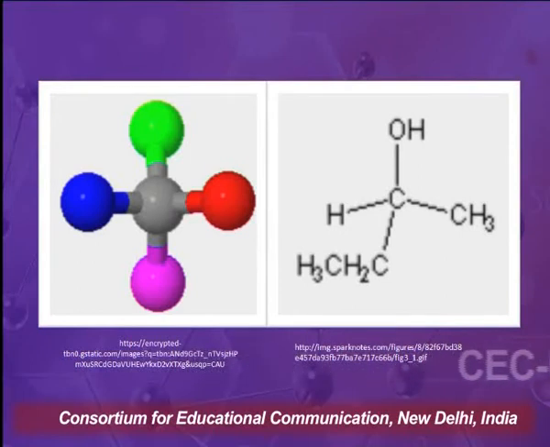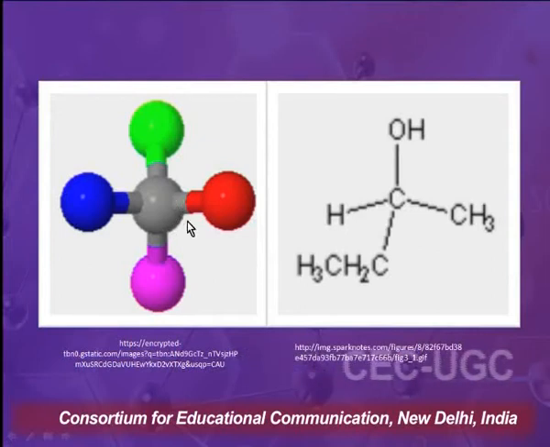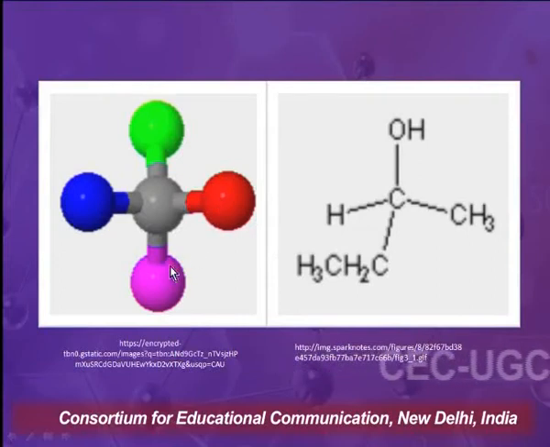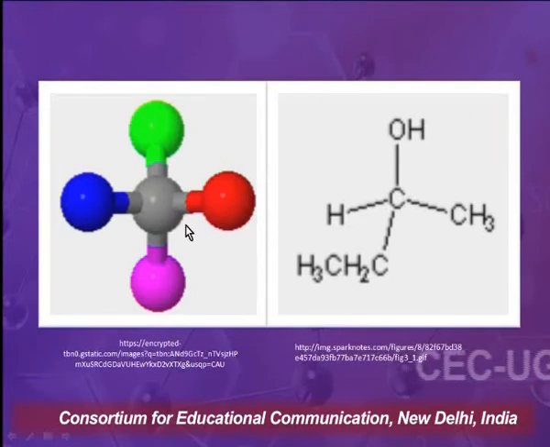Now, when I say that this molecule is chiral, what I mean is that in the ball and stick model, the central carbon is the chiral carbon. That is, it is attached to 4 different groups, shown by 4 balls which are different in color. So to be chiral, a molecule should be asymmetric if it has one chiral carbon.